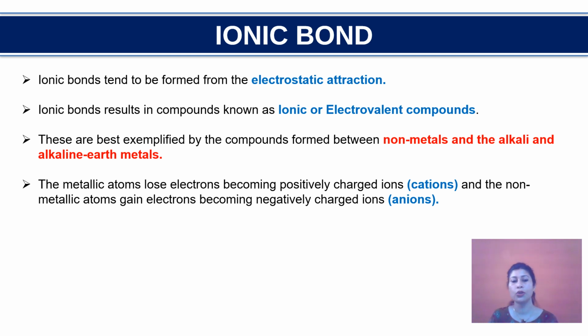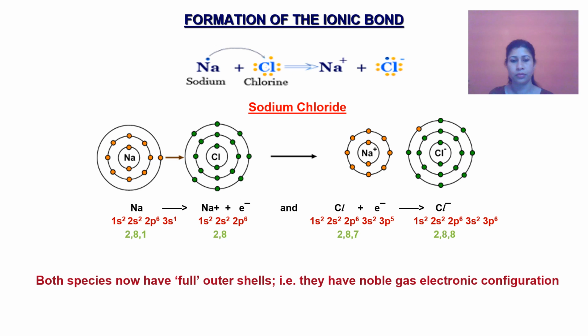Also the metal which loses electrons becomes positively charged and is called a cation, and the non-metals which gain electrons become negatively charged and are called anions. Now I will be explaining the formation of ionic bond, taking a very prominent example of NaCl, that is sodium chloride.